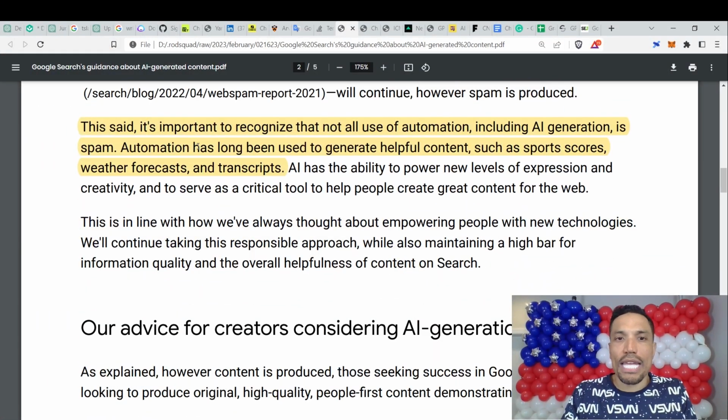Furthermore, it's important to recognize that not all use of automation, including AI generation, is spam. Automation has long been used to generate helpful content such as sports scores, weather forecasts, and transcripts. So this Google article is implying that Google is accepting artificial intelligence-generated content on their platform. So you can generate content using artificial intelligence. It cannot be spam. It has to be something that's useful, that is rewarding users, that is allowing users to obtain some type of value from the content that they are consuming.